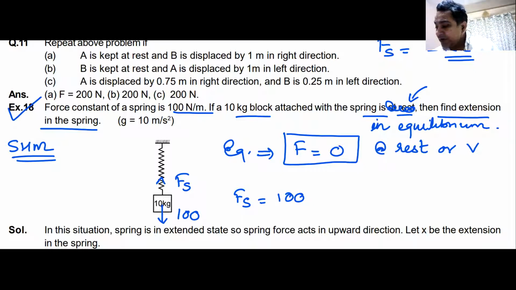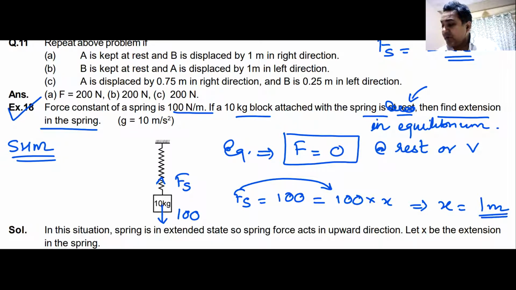Now remember, this Fs is nothing but equal to K into X, where K is the spring constant. So 100 multiplied by X equals 100. We will get the value of X, and X would be equal to 1 meter.